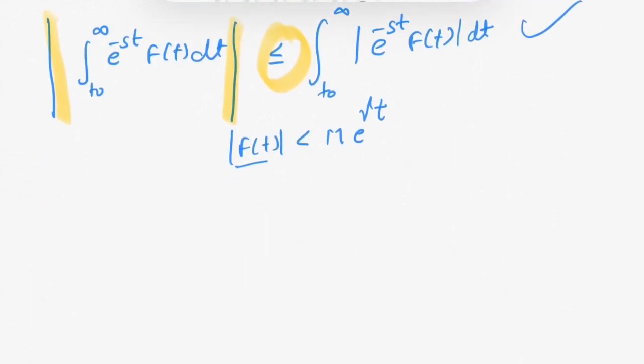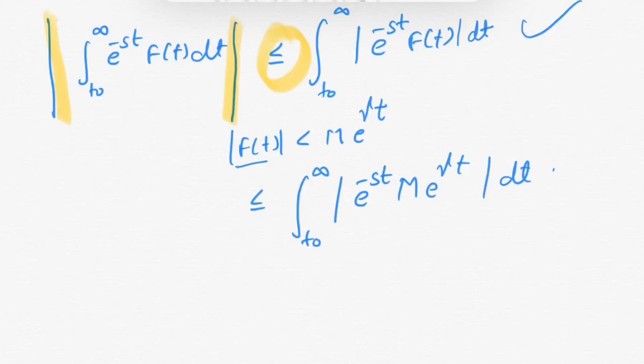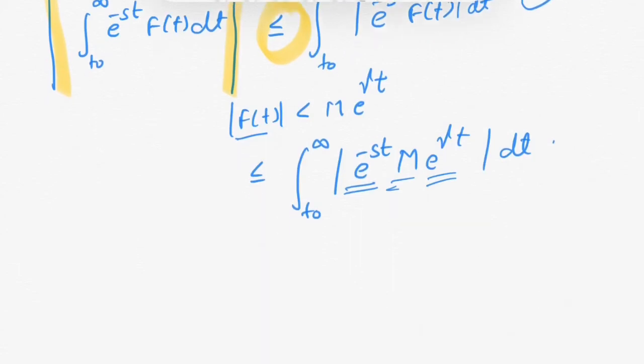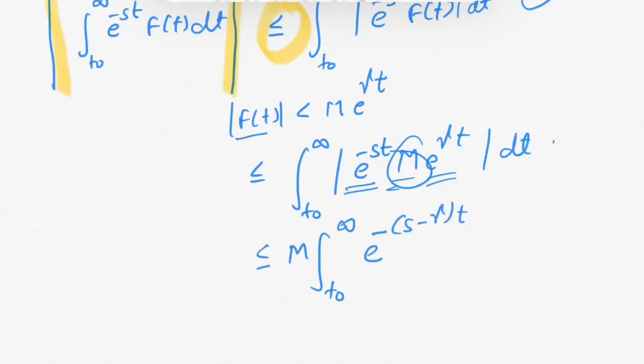Hence we have integration from t0 to infinity modulus of e raised to power minus st M e raised to power gamma t dt. Since e raised to power minus st is positive, M is positive, and e raised to power gamma t is positive, there is no point in putting the modulus sign. So this will be integration from t0 to infinity, taking the constant M outside the integration sign, M e raised to power minus (s minus gamma) t dt.